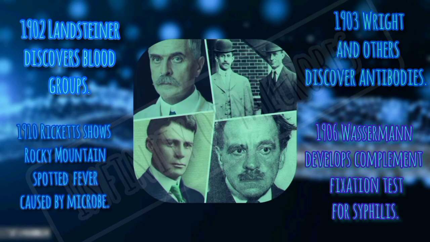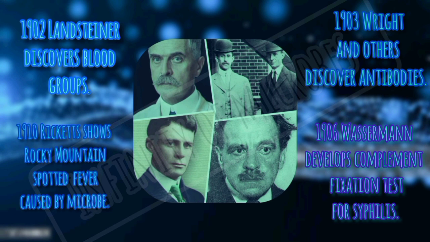In 1902, Landsteiner discovered blood groups. In the year 1910, records show Rocky Mountain spotted fever is caused by microbes. Rocky Mountain spotted fever, commonly known as RMSF, is a bacterial disease spread through the bite of an infected tick. Ticks are small spider-like creatures which feed on the blood of birds and mammals, including humans.